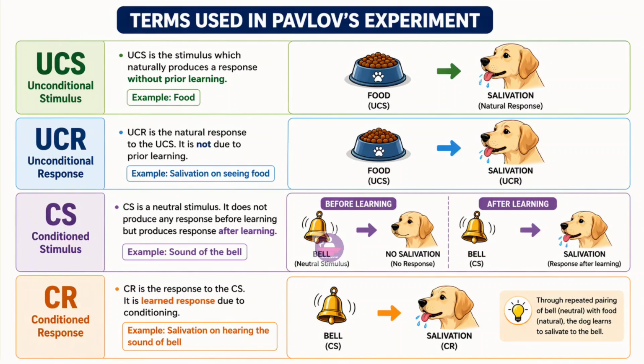Next is CS, the conditioned stimulus. The sound of the bell is a conditioned stimulus or artificial stimulus. Then CR, the conditioned response, is the response to CS which is due to learning. For example, secretion of saliva to the sound of the bell is a conditioned response.